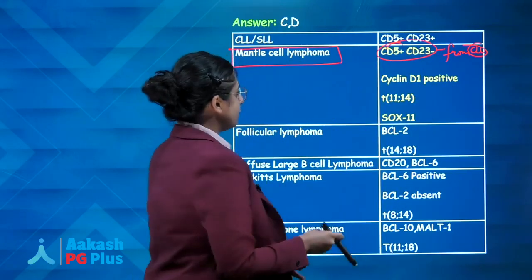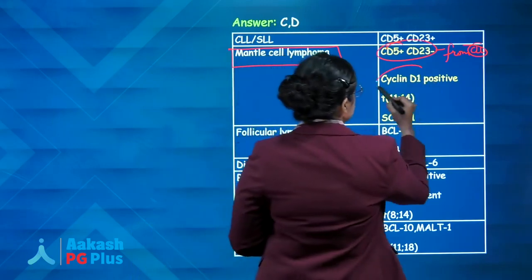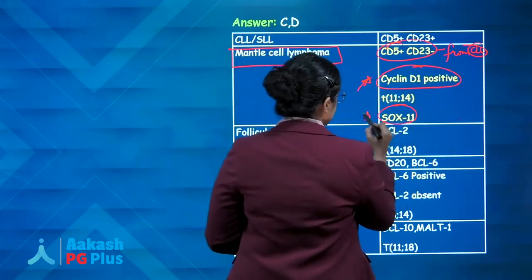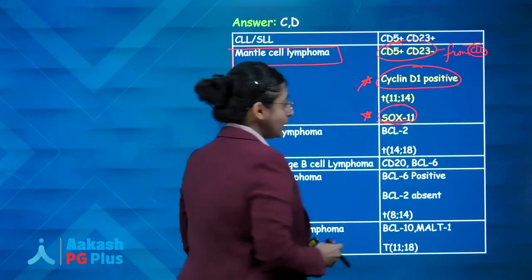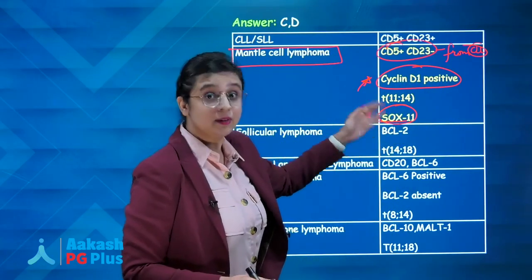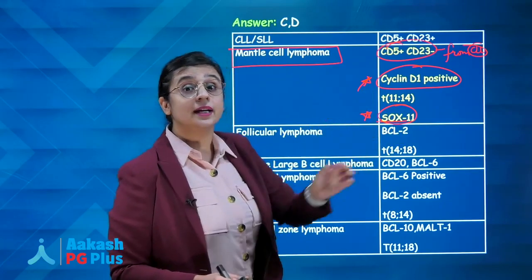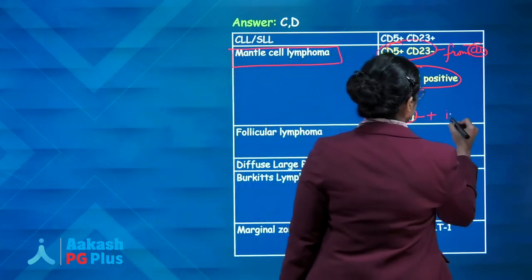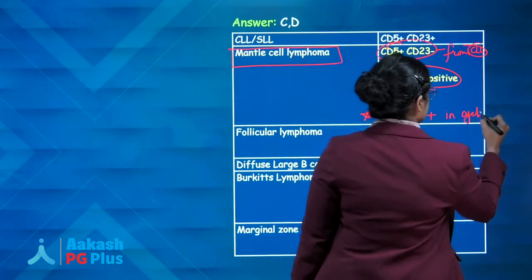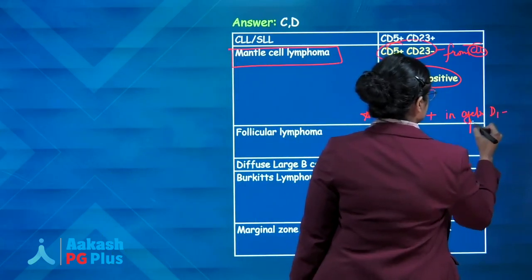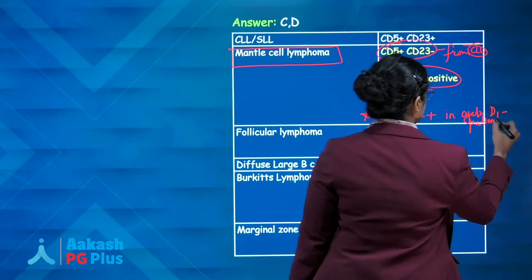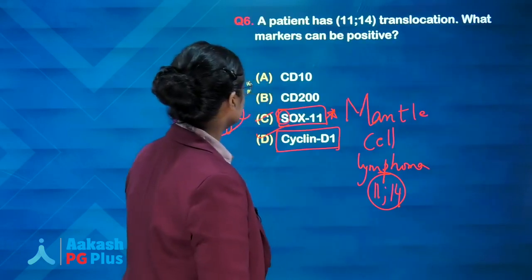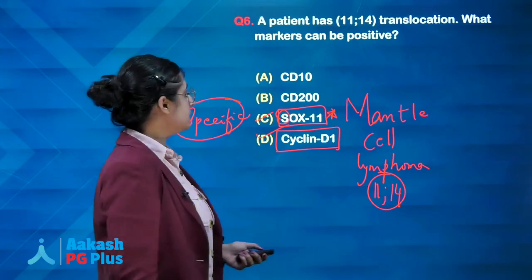Next you have to remember cyclin D1 positivity. But a very important marker which they are asking, in fact this is a repeat question: SOX11 is positive in cyclin D1 negative mantle cell lymphoma patients. So it is positive in cyclin D1 negative patients, and it is a better marker. Two important markers you have to remember: cyclin D1 and SOX11.